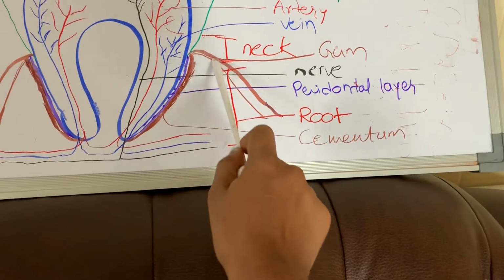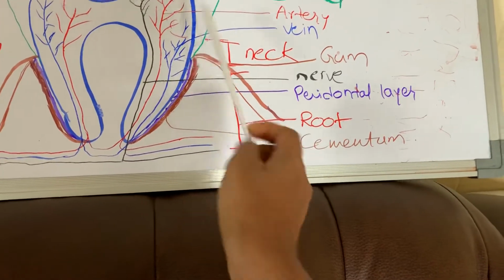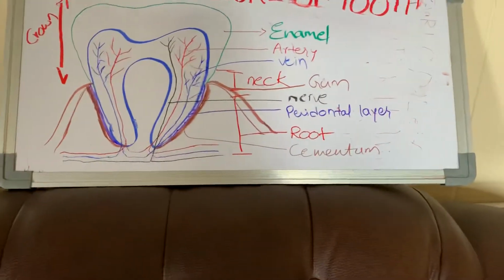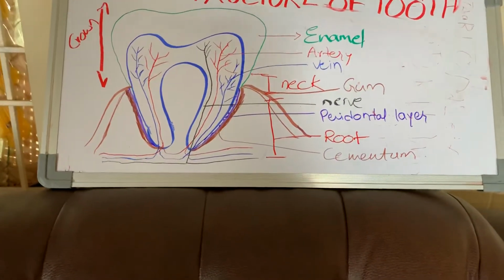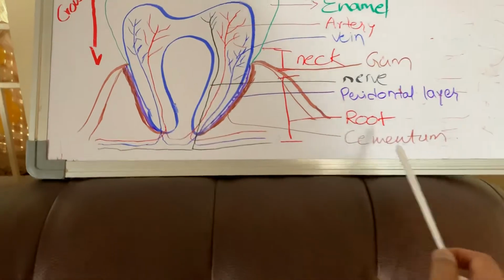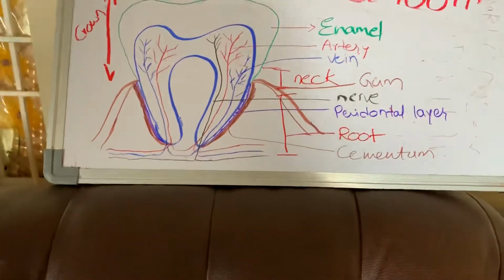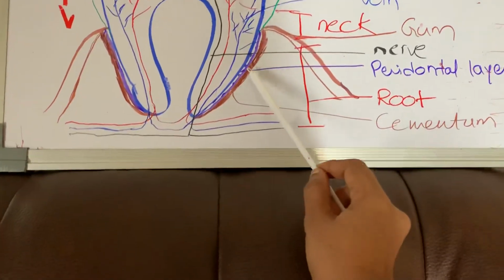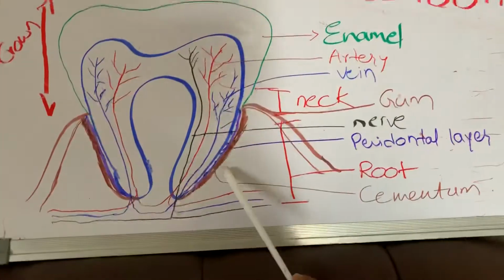The gum is present here. The gum and the tooth are closely cemented with a substance called cementum. So these are pressed closely. This brown colored one is known as cementum.